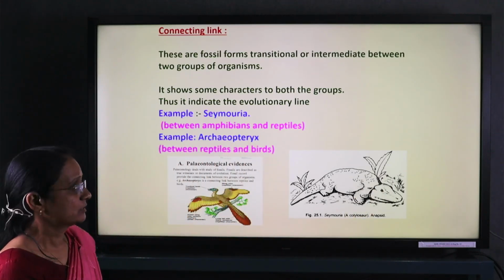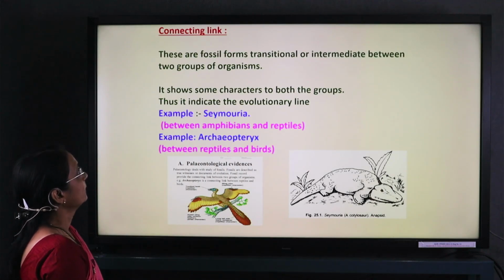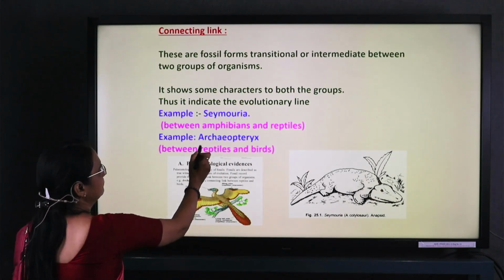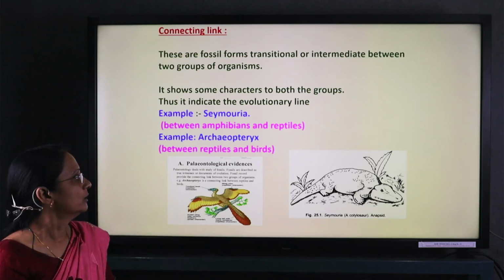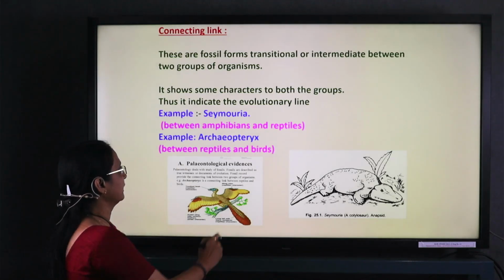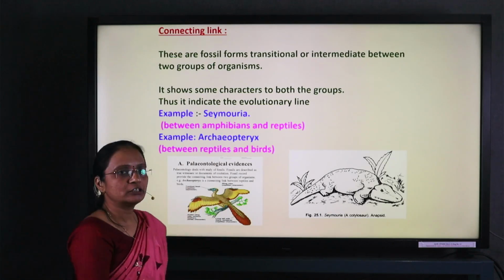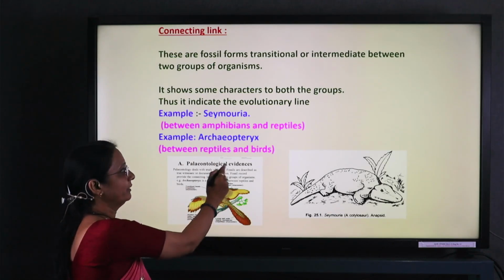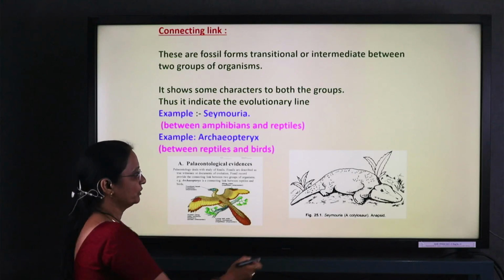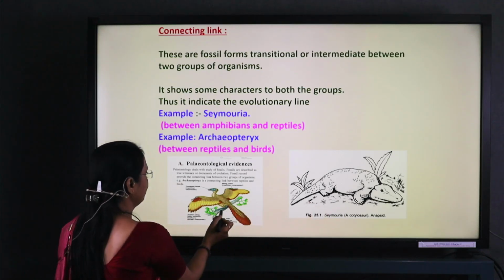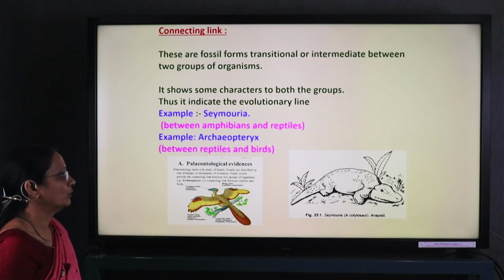Now, which examples are given in the fossil record? Seymouria shows the connecting link between amphibians and reptiles. Archaeopteryx shows the connecting link between reptiles and birds. That is the example of Seymouria, and that is the example of Archaeopteryx.